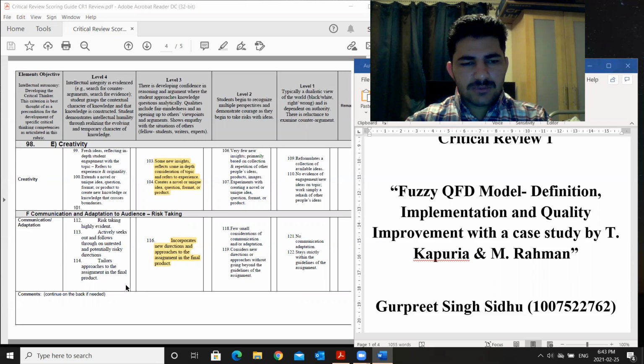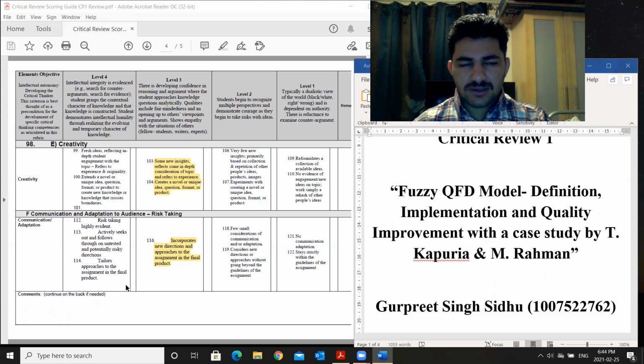And the last section is communication and adaptation to audience. I will say my paper is very user friendly and uses very common language. It does not use any jargon or tough language that is hard for our audience to understand. It incorporates all the information needed to understand the problem, its reasons, its solution, recommendations, and whether we can implement this in other sectors.